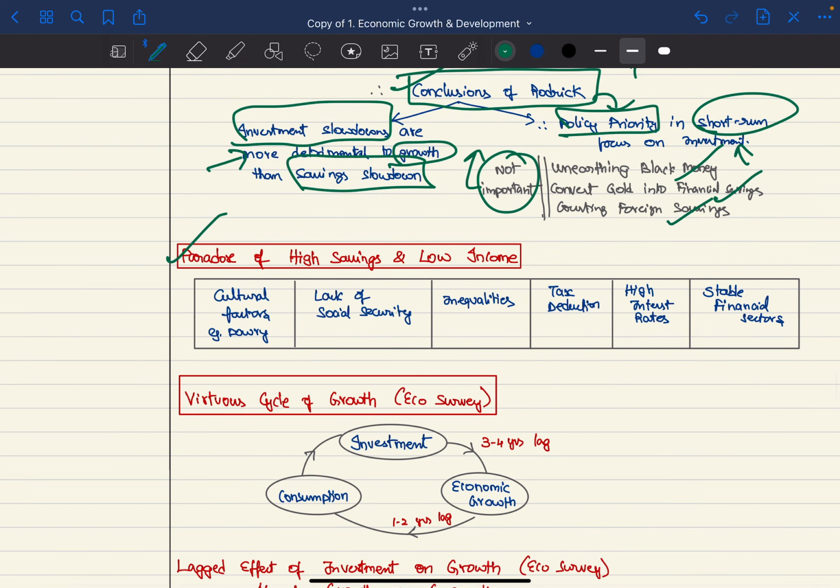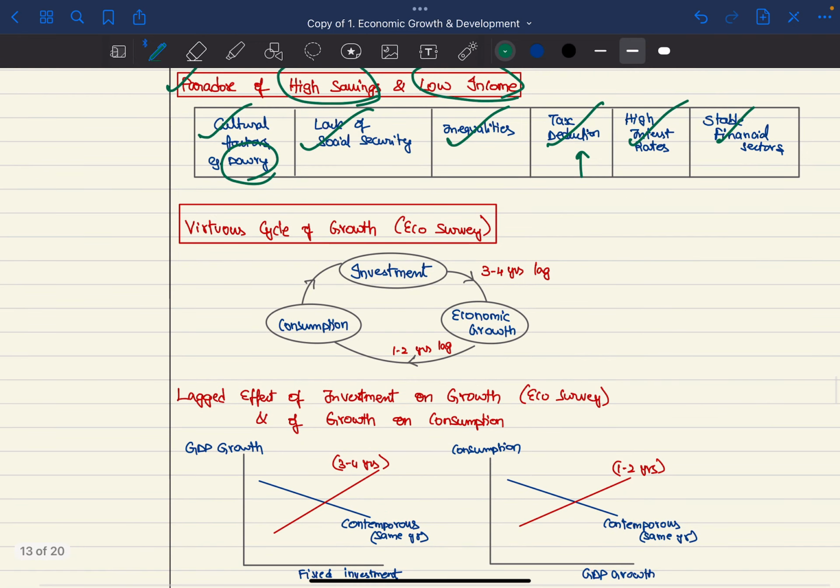Next, we have the paradox of high savings and low income. Generally, if you have low income, people will spend more of it. But in India, despite people having low income, they save more because of cultural factors like dowry and lack of social security, inequalities, tax deductions on savings, high interest rates, and stable financial sectors.